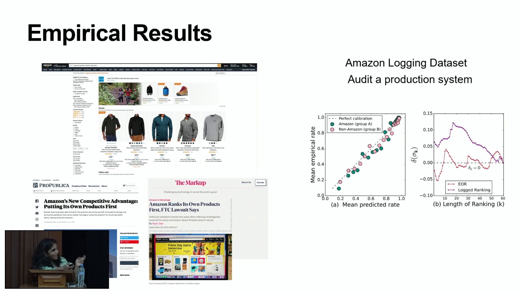We calibrate that, and we look at the EOR criteria of the Amazon ranking, and also compute an EOR ranking itself. And at least for some of the positions, we see that the Amazon ranking prefers their own brand products higher. So this is not to say that it is a conclusive proof of unfairness, because we don't have access to the actual production model.